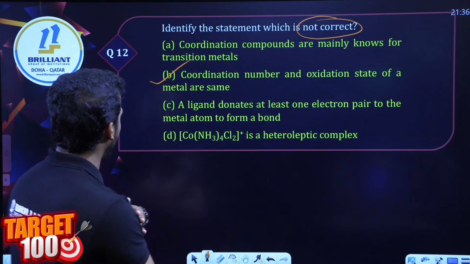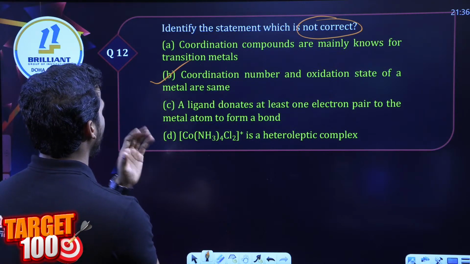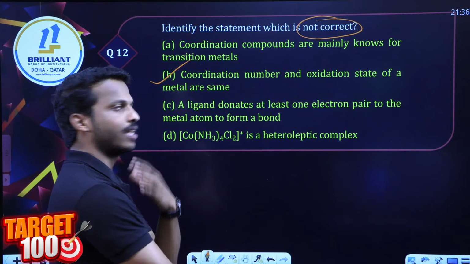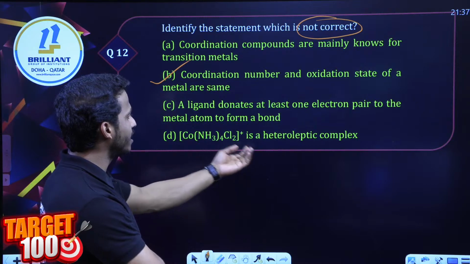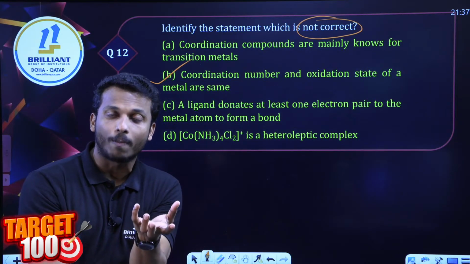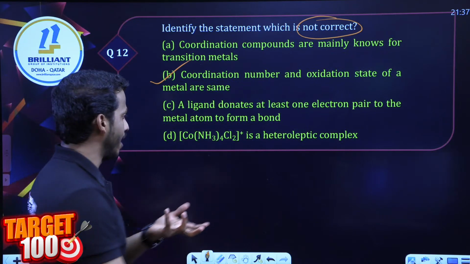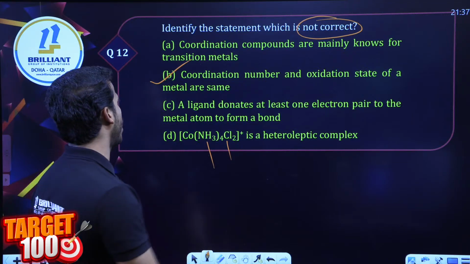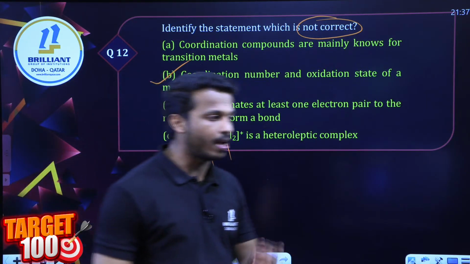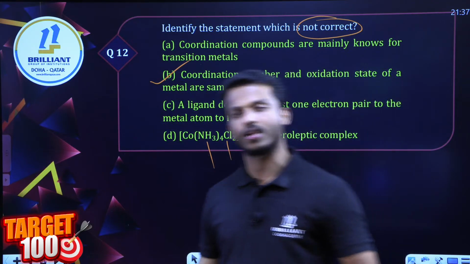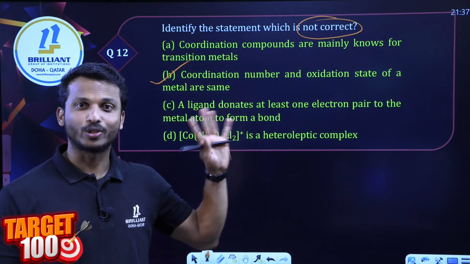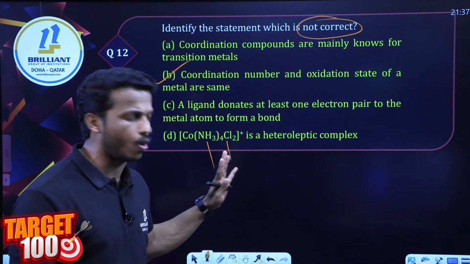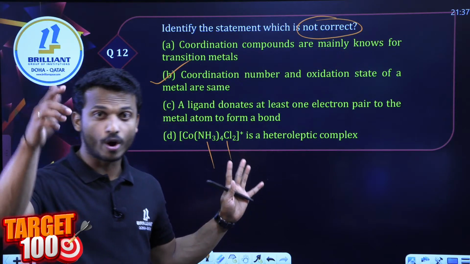Yes, already we got it, right? Is option C possible or not? A ligand donates at least one electron pair to the metal atom to form a bond. Yes, of course, that is a ligand. And this complex is a heteroleptic complex. Heteroleptic complex means that it contains different types of ligands. Yes, it contains amine and chlorine, different types of ligands. That's not a homoleptic complex. So option B is the wrong statement and is our correct answer. I think the questions we discussed up to 12, most of you gave correct answers. There are no wrong answers given. Keep going, all of you.